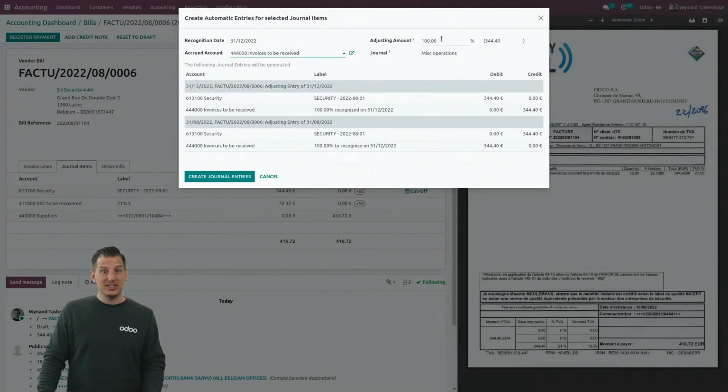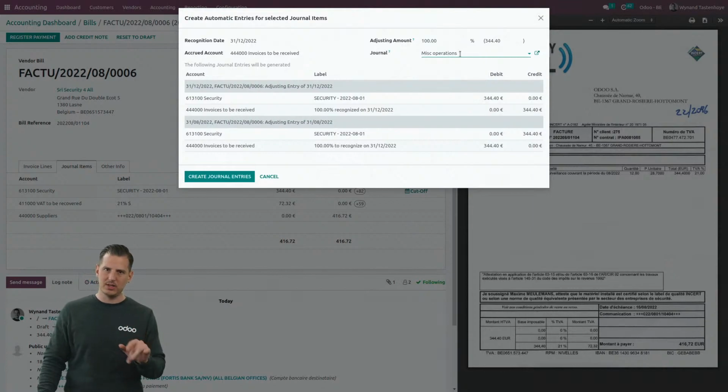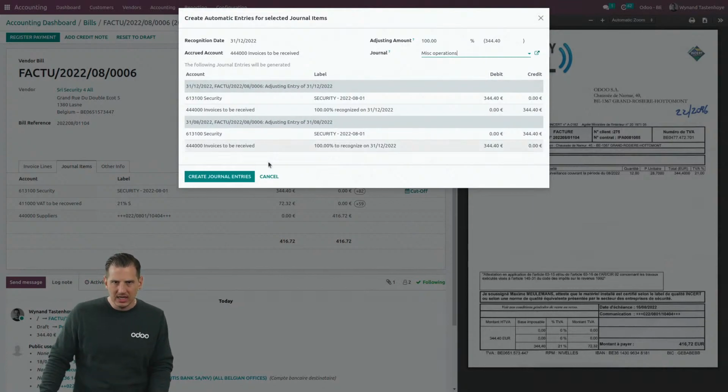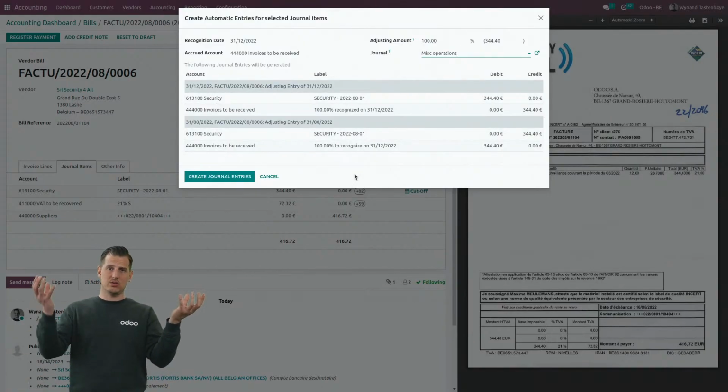And on the other hand, I can change the percentage or the amount. If I only want to provision 50% or whatever, I can change it easily over here, and I will see the impact immediately in the accounting entries. And I can select the journal I want to post the miscellaneous entry in. I'm going to leave it with the MISC operation. And you can see that we're going to create two miscellaneous entries. One for the provision, another one for the reverse.